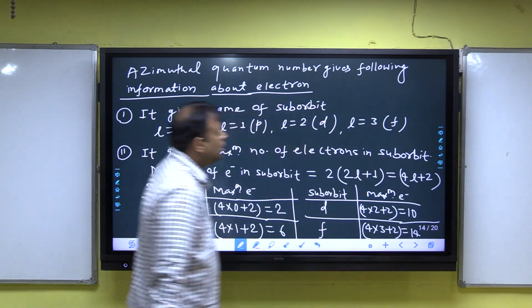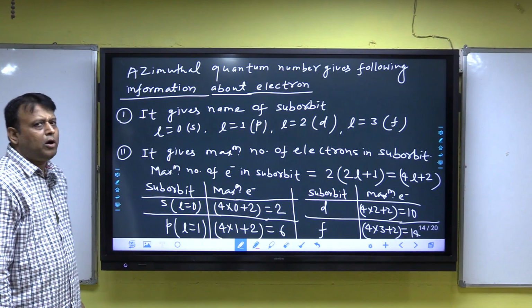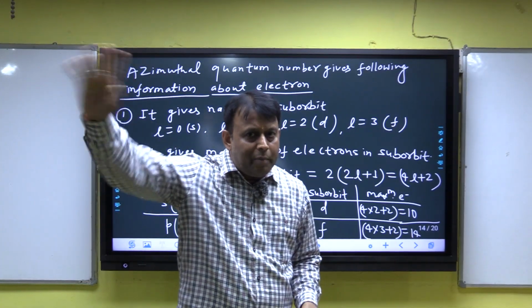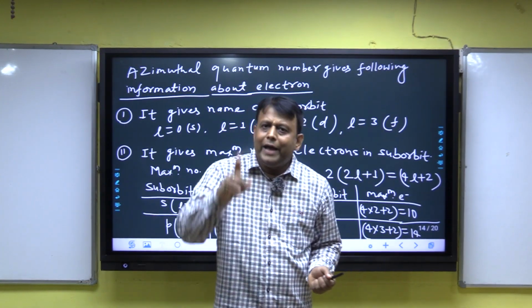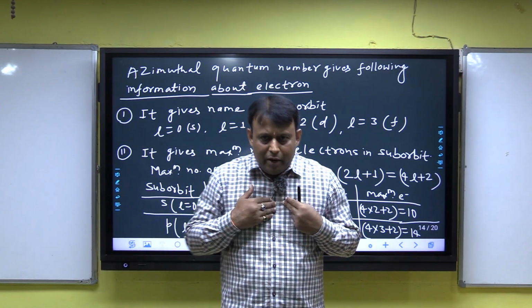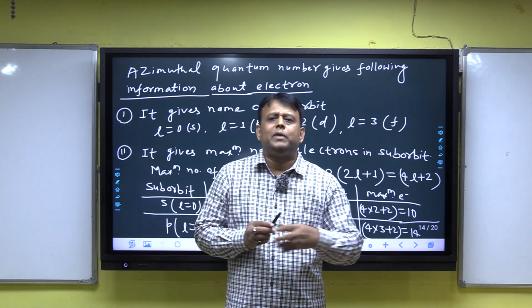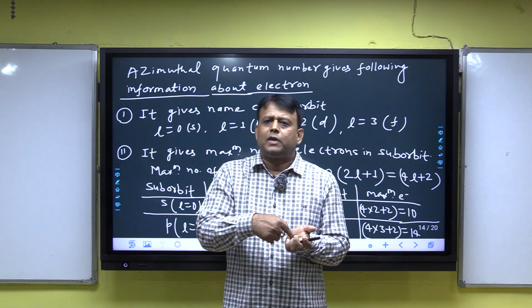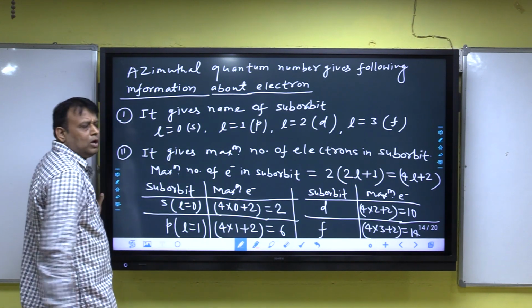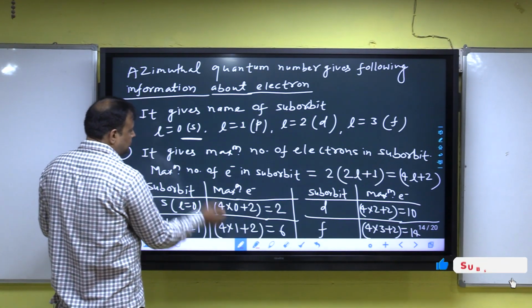Next, look at both. The azimuthal quantum number gives the following information about the electron. The principal quantum number gives the orbit number, the name of the orbit. The azimuthal quantum number gives the name of the suborbit. I am repeating: principal quantum number, orbit number, name of orbit; azimuthal quantum number, suborbit. Clear? And always keep in mind, when l is equal to 0, then it is the s-suborbit.